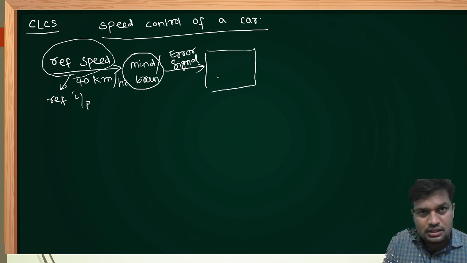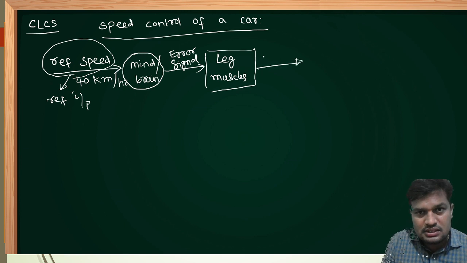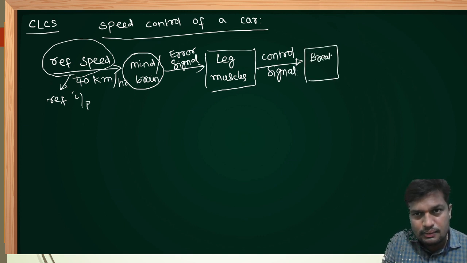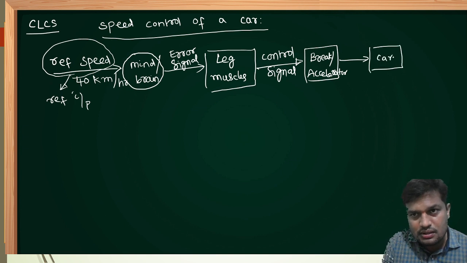Now I am controlling the speed of a car. The error signal goes to my leg muscles. Leg muscles will give a control signal either for brake or accelerator of the system. The system is nothing but the car.